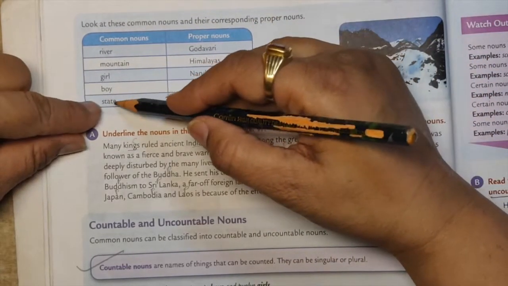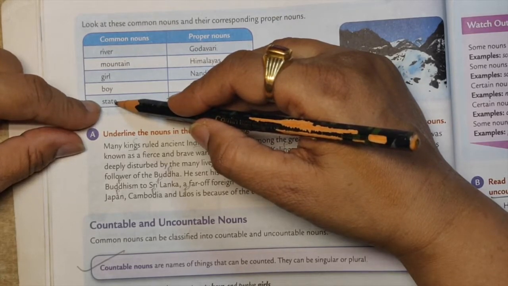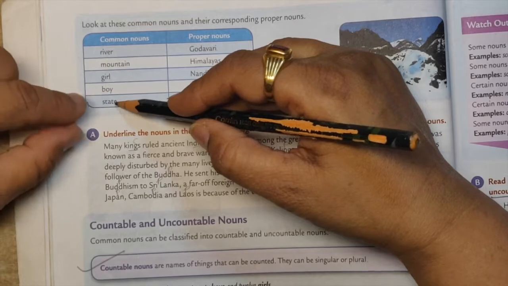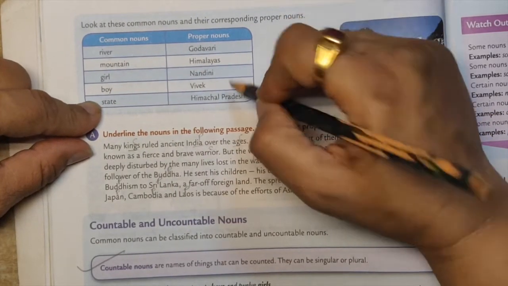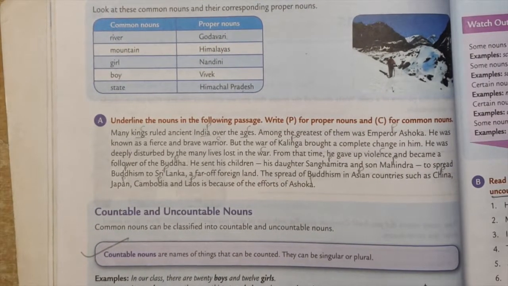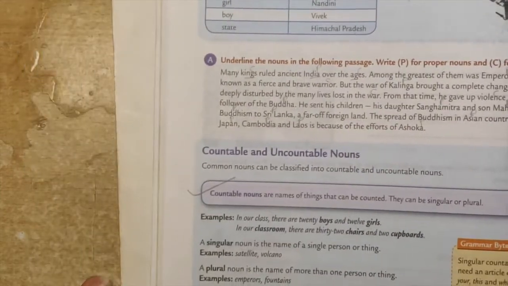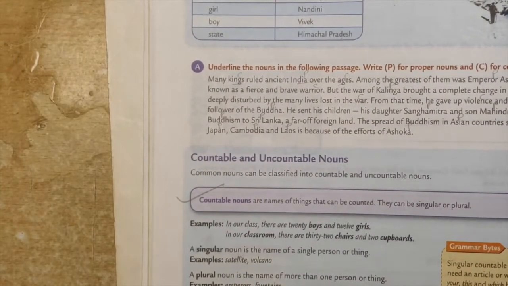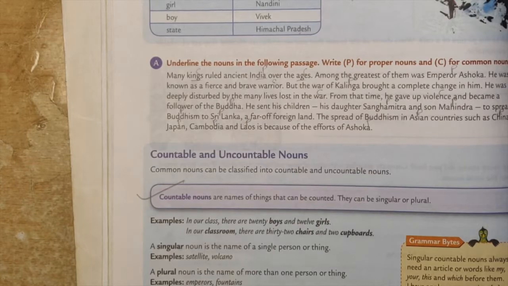Right? We say a state. State is common noun because there are so many states. But when we take the name of a particular state, Himachal Pradesh, it becomes proper noun. Then we had gone through countable and uncountable nouns. You already know nouns which can be counted are countable and those which cannot be counted are uncountable nouns. And we had taken up examples also.